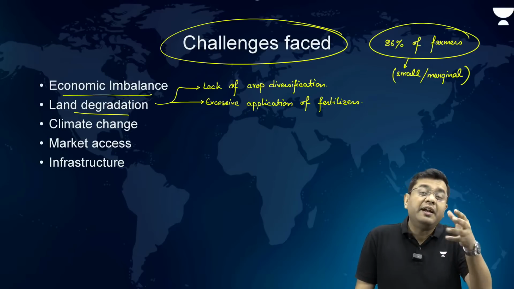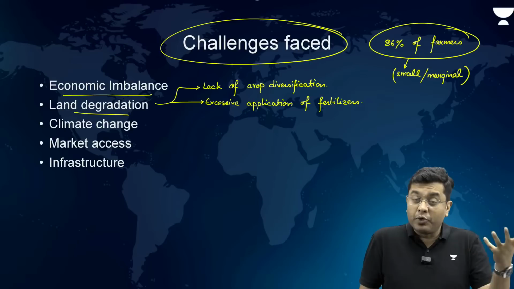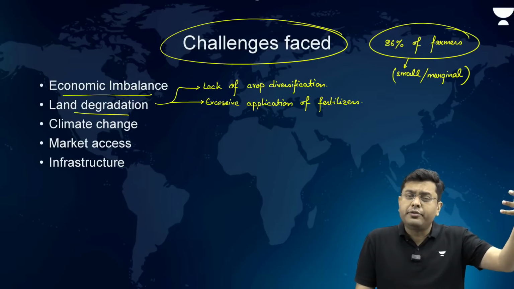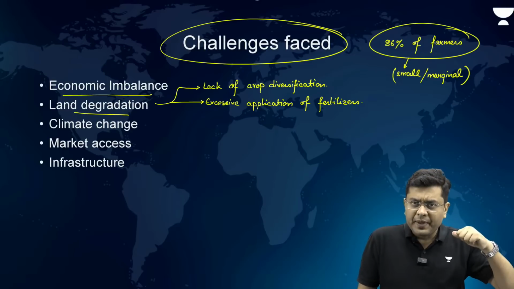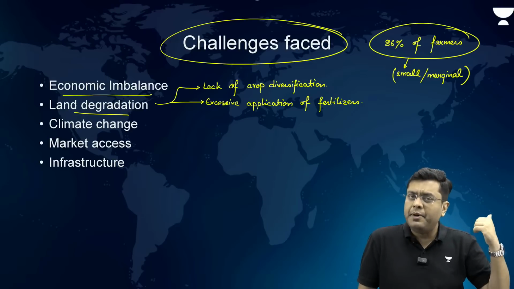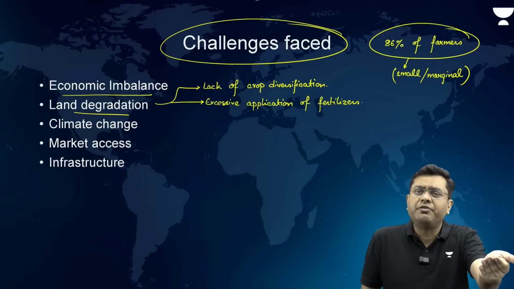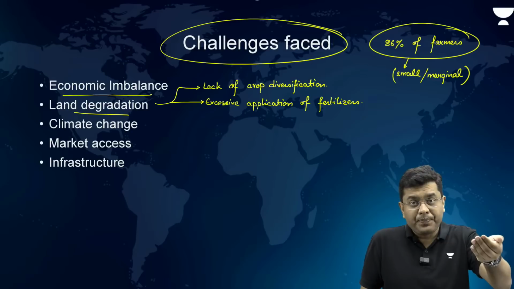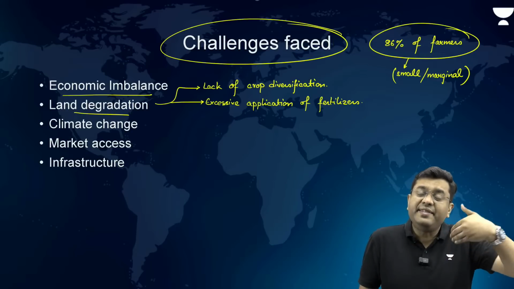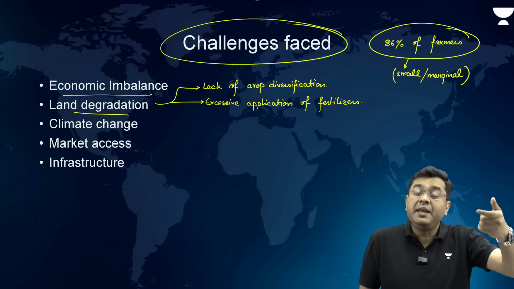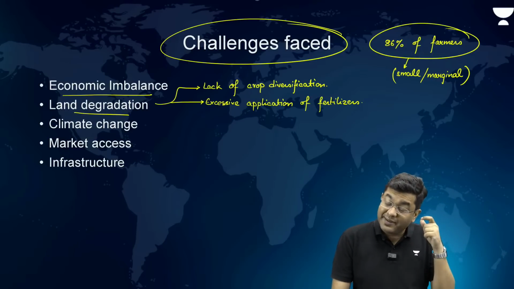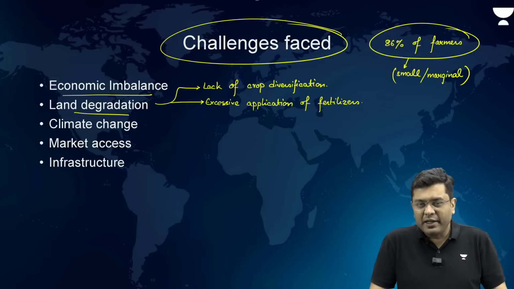That means that let's suppose I am growing onions. Now, if I know that the demand of onions is much greater in, let's suppose, Delhi, and I am an onion producer or a farmer from Maharashtra, I should have the right to go for selling my onions in Delhi, right? So that can bring me a greater amount of income. So that lack of market access is a major hindrance, and that needs to be sorted out by reforms.